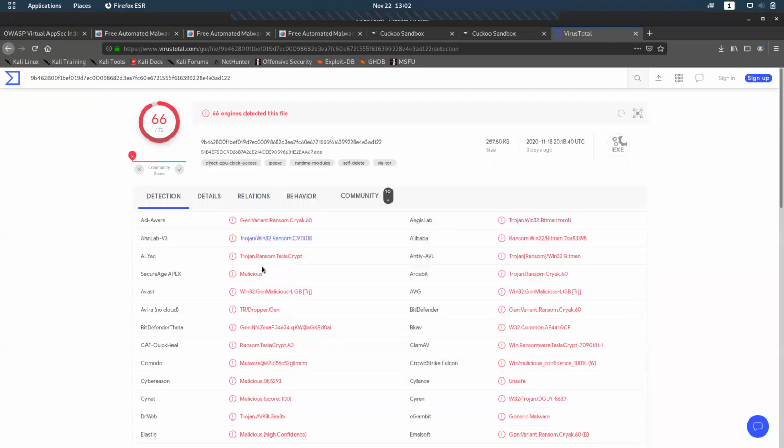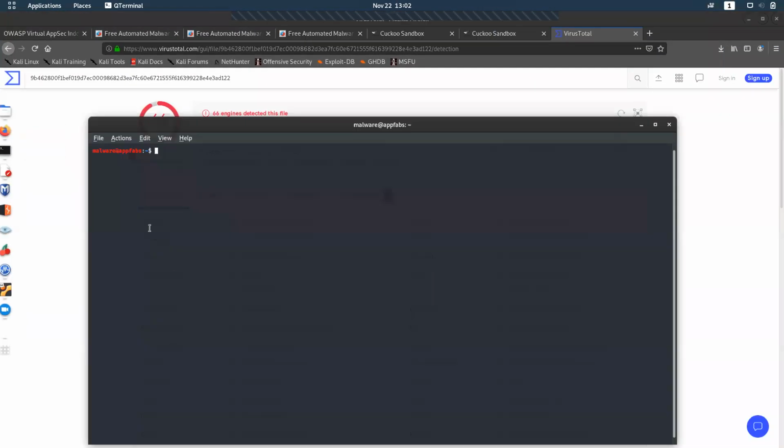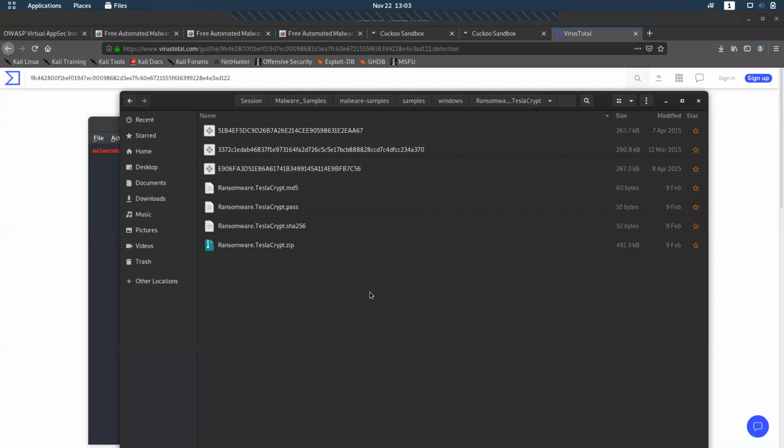Yeah, this is how we calculate this hash. We can calculate different types of hashes actually. We can also calculate SHA-1.